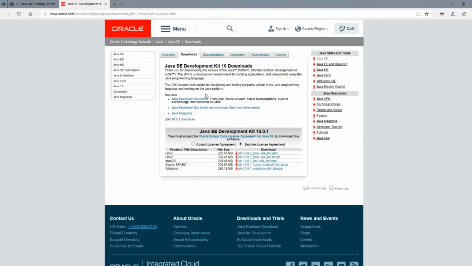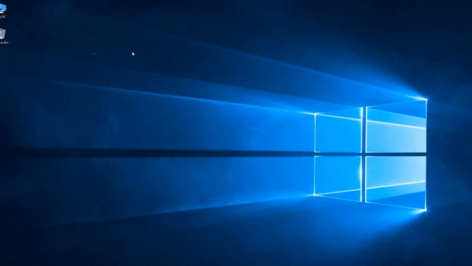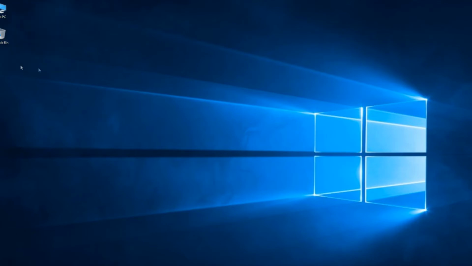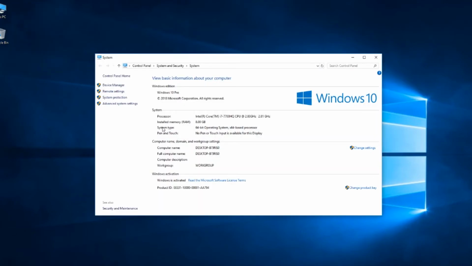Starting from JDK 9, Oracle offers only 64-bit version. In order to check the architecture of the processor in Windows 10, go to the properties of this PC. And here you can see the system type. At the end, written x64 based processor or x86 or x32 based processor.